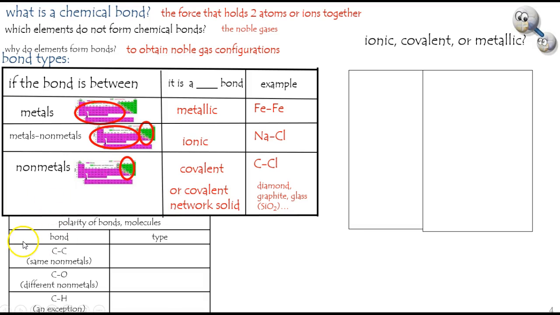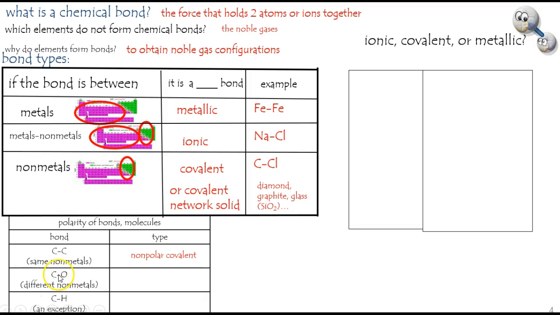Within the realm of covalent bonds, they can be shared evenly or unevenly. We call it nonpolar if it's an even sharing of electrons, and polar if it's uneven. The carbon-carbon bond, since they both have equal desire for electrons, being identical elements, would form a nonpolar covalent bond. No partial positive or negative charges as far as you can see based on that bond.